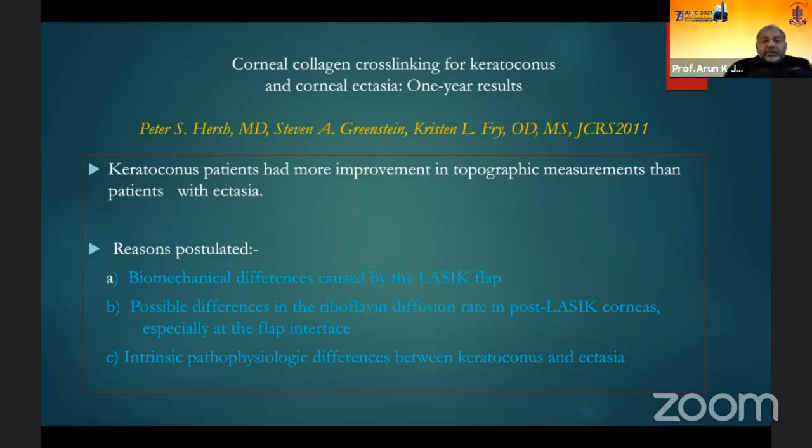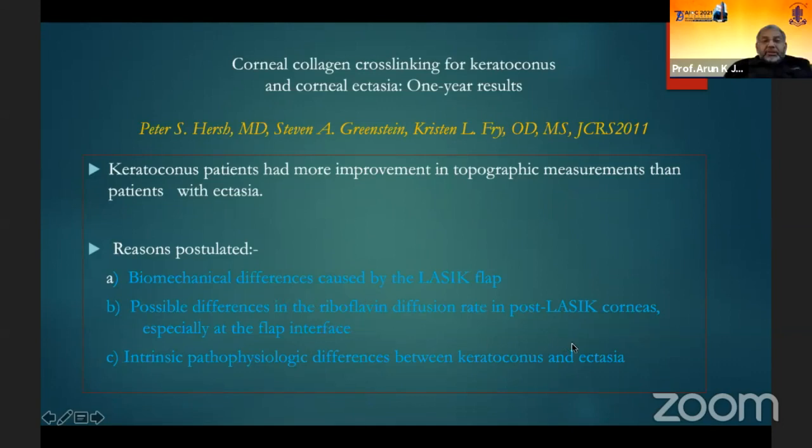And then this study by Peter Hirsch et al., they showed that keratoconus patients showed more improvement in topographic measures as compared to the eyes with post-LASIK ectasia. And the reason they postulated is the biomechanical difference caused by the LASIK flap, because the LASIK flap doesn't add to the biomechanical strength of the cornea, and the possible difference in the riboflavin diffusion rate in the post-LASIK cornea, especially in the interface, may make a difference.